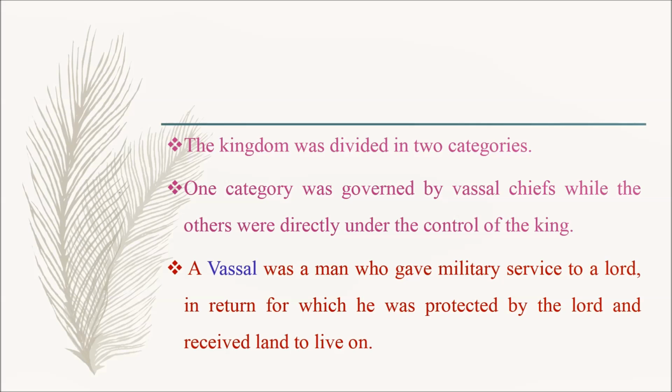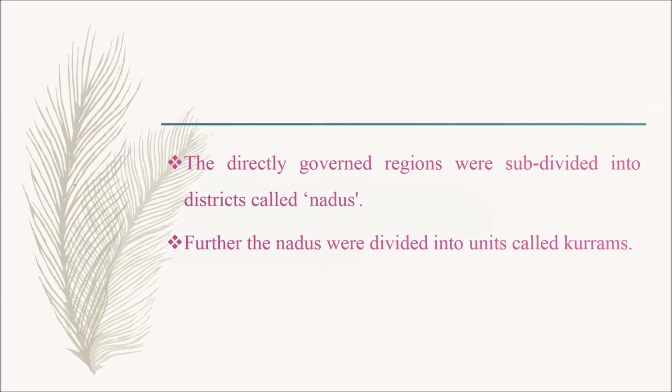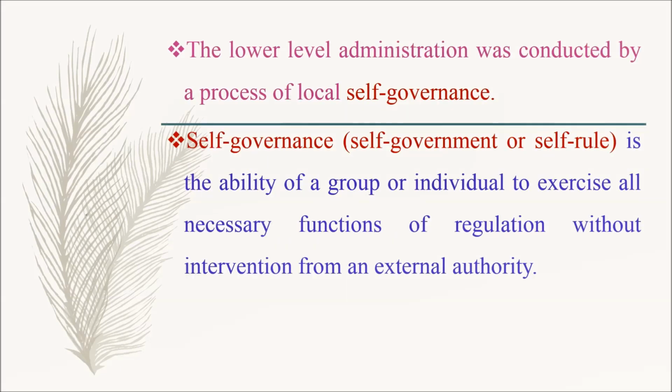Here, vassal means a vassal was a man who gave military service to a lord, in return for which he was protected by the lord and received land to live on. The directly governed regions were subdivided into districts called nadus. Further, the nadus were divided into units called kurams. The lower level administration was conducted by a process of local self-governance.